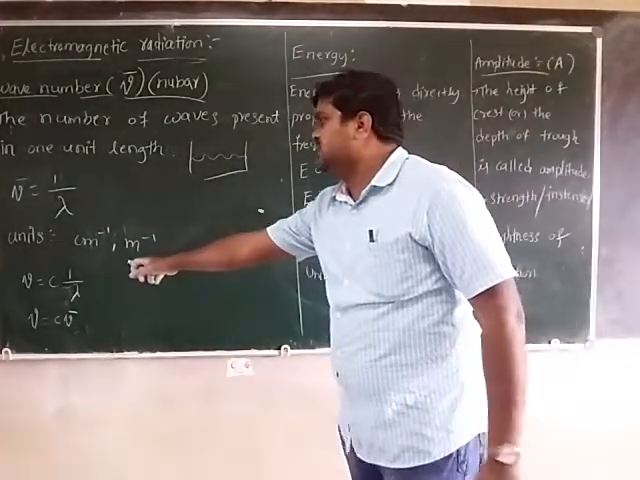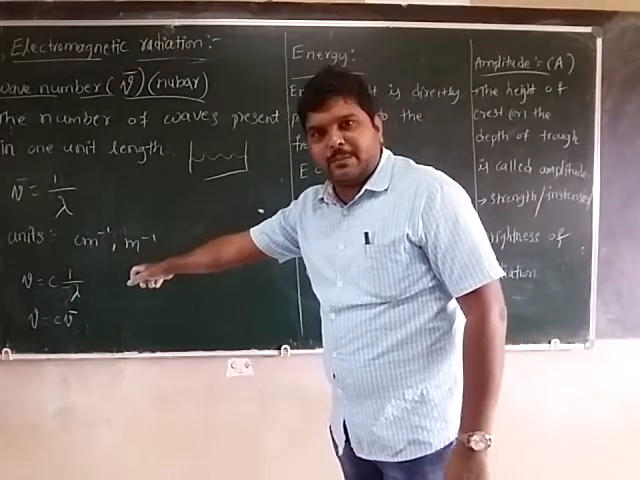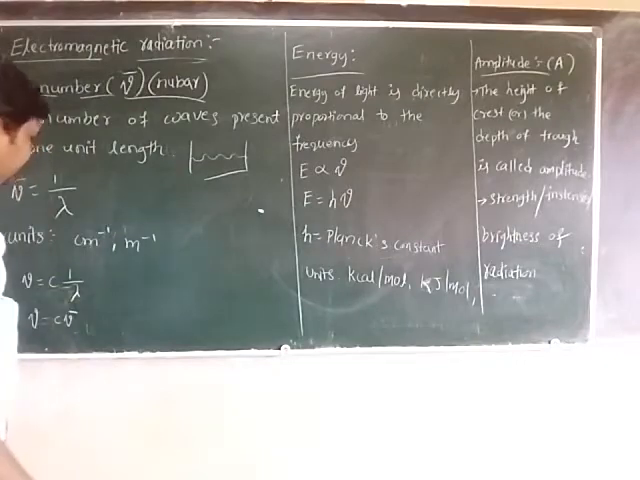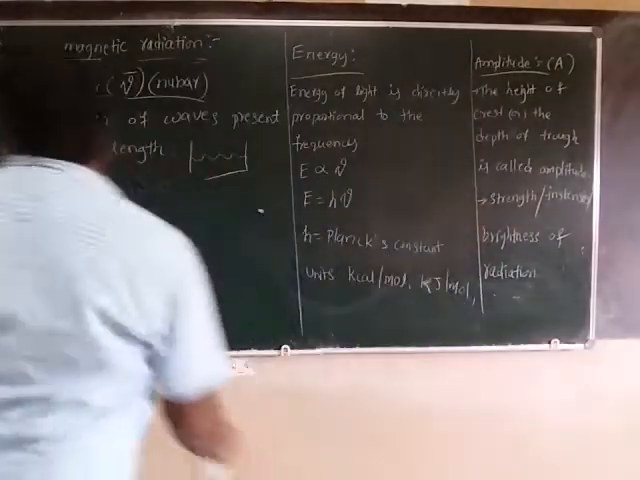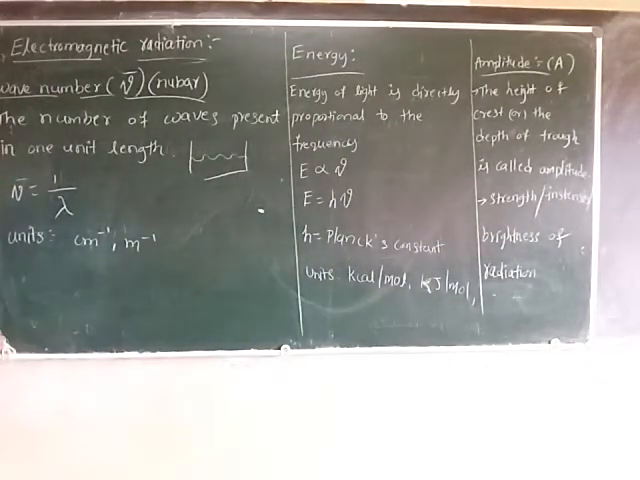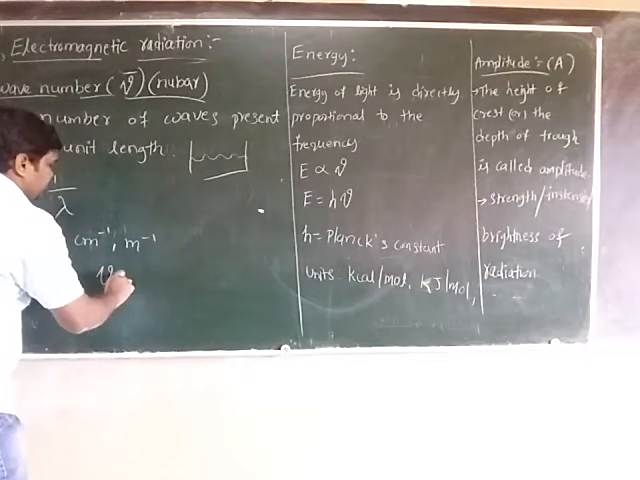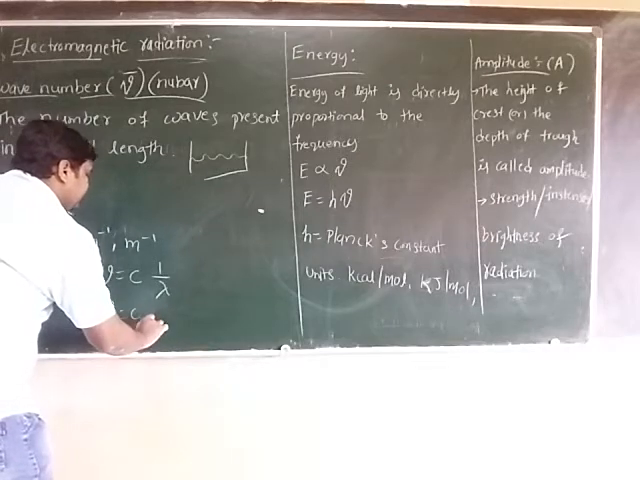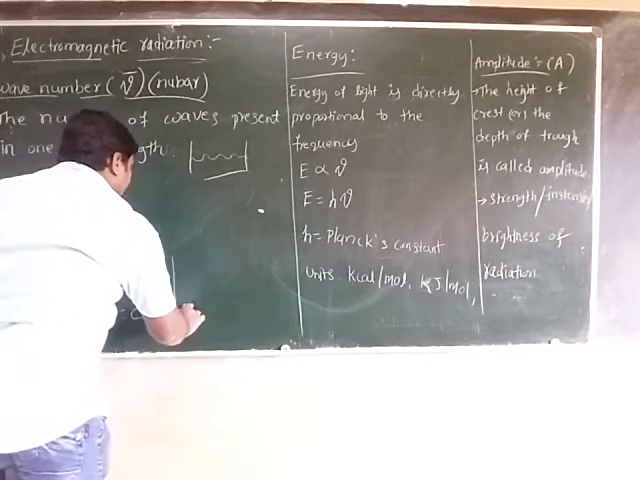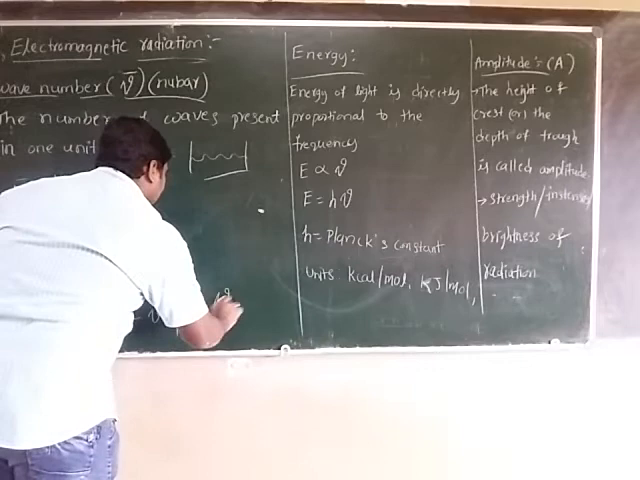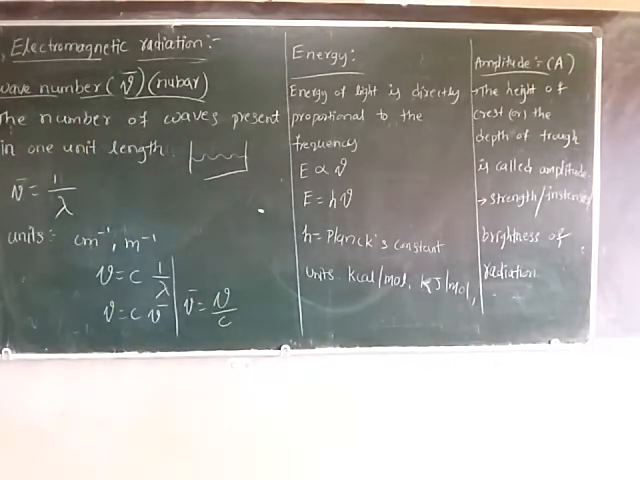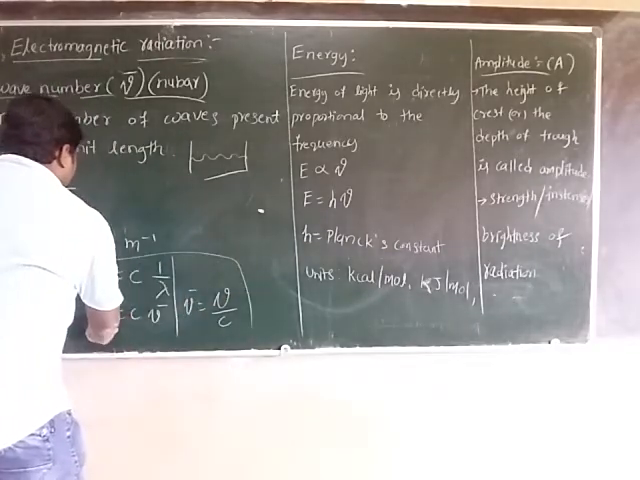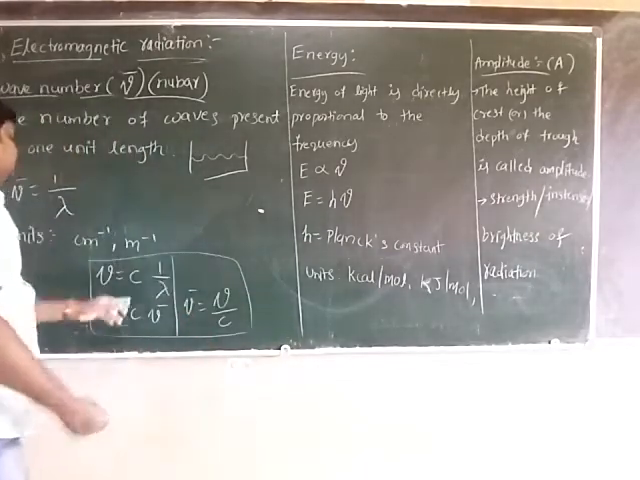So nu is equal to c times 1 by lambda. You know that nu is equal to c by lambda, so now nu is equal to c nu bar, and nu bar is equal to nu by c. So these are the few relationships we have to remember: nu is equal to c by lambda.